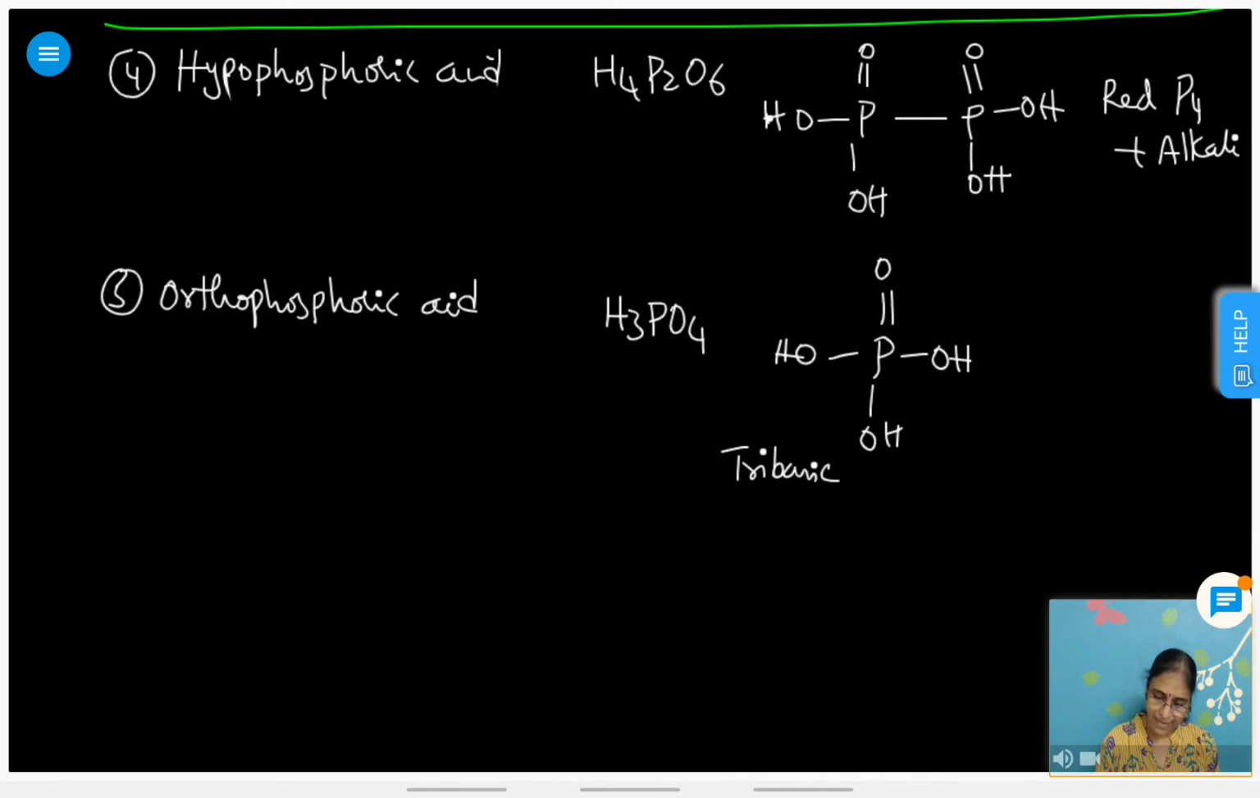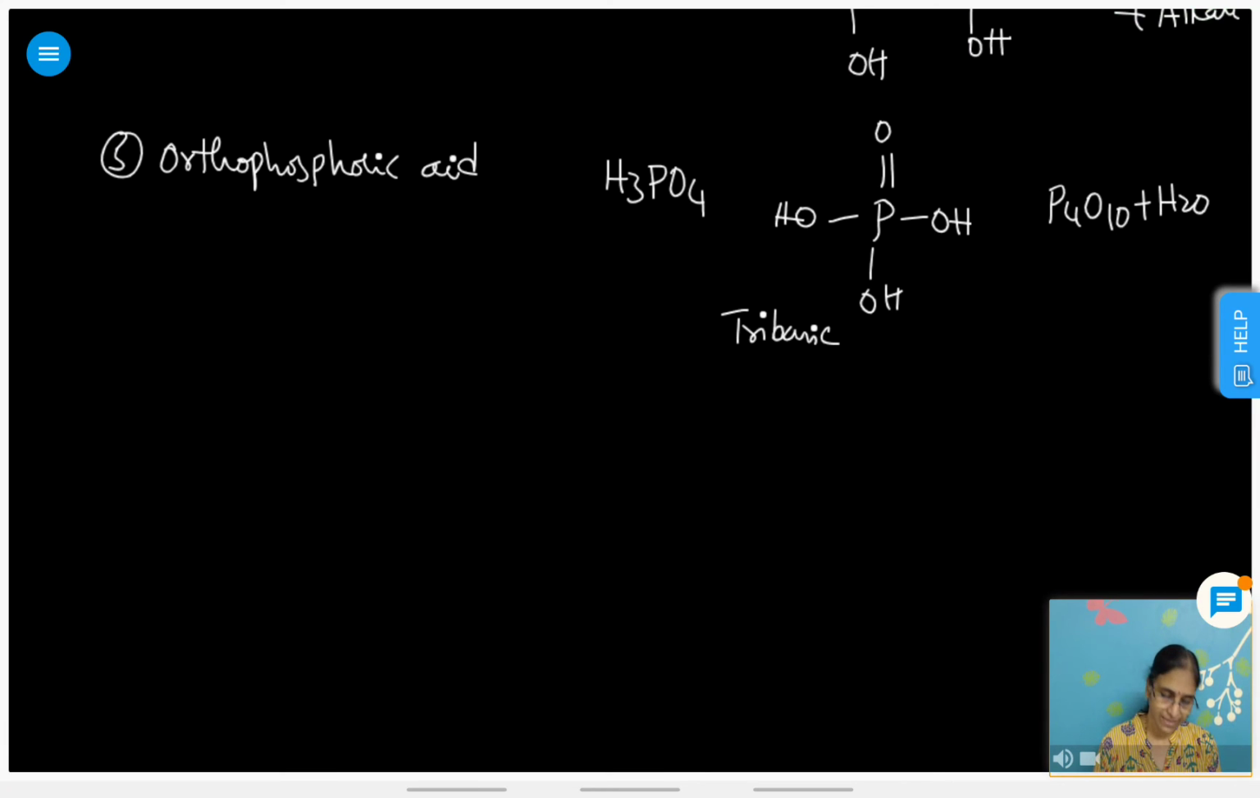Like this, I explained how to write the structures, right? So you practice like this. First the P=O bond, then the P-OH bonds. If P-H bonds are present, it is reducing; if P-H bonds are not present, it is not reducing. The -ous acids are reducing agents, but the -ic acids are not. Hope you are clear. This is a tribasic acid, and the preparation is P4O10 plus H2O.